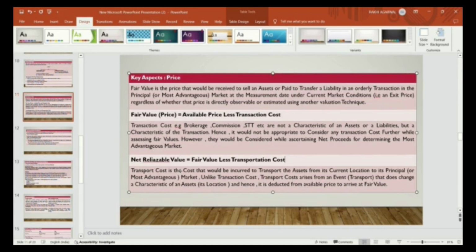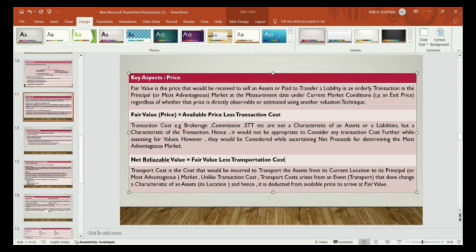So net realizable value is equal to fair value less transportation cost, and transportation cost is that cost incurred to bring that asset from its current location to the place where it is sold. That is the principal market, where the maximum number of buyers or sellers are present to purchase the asset.